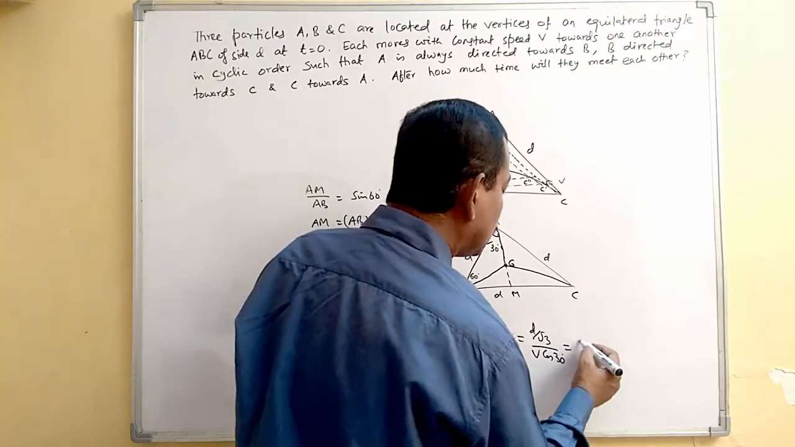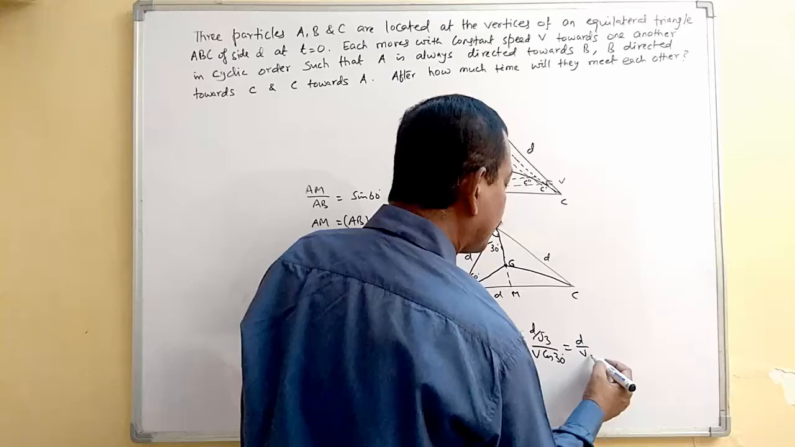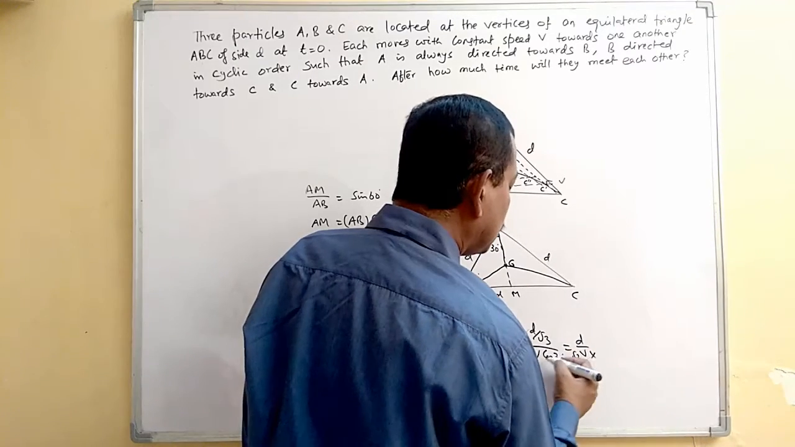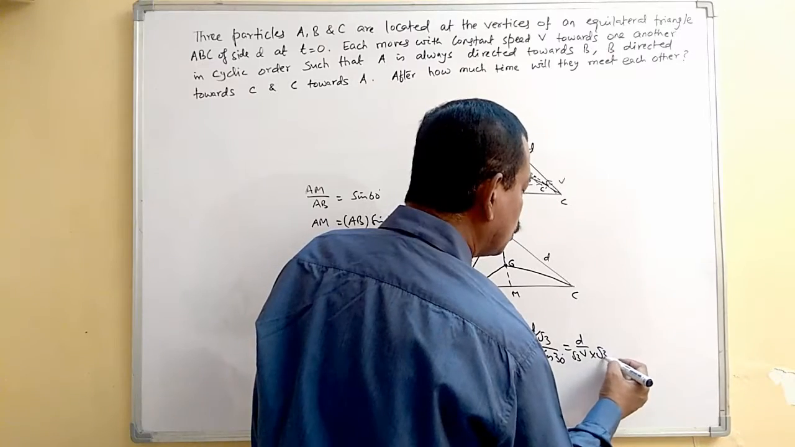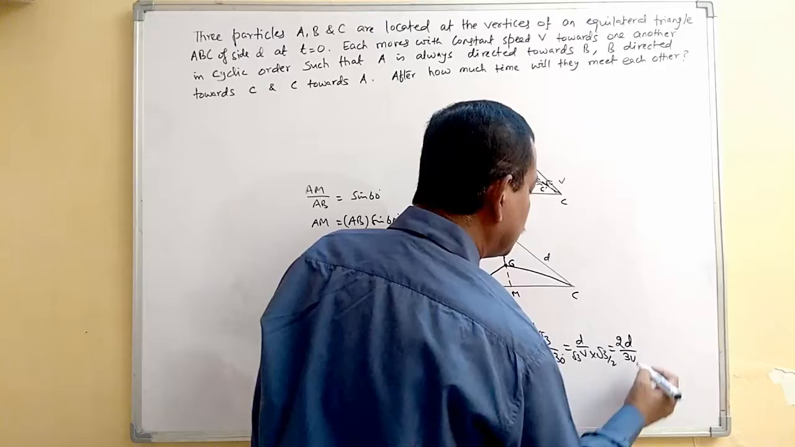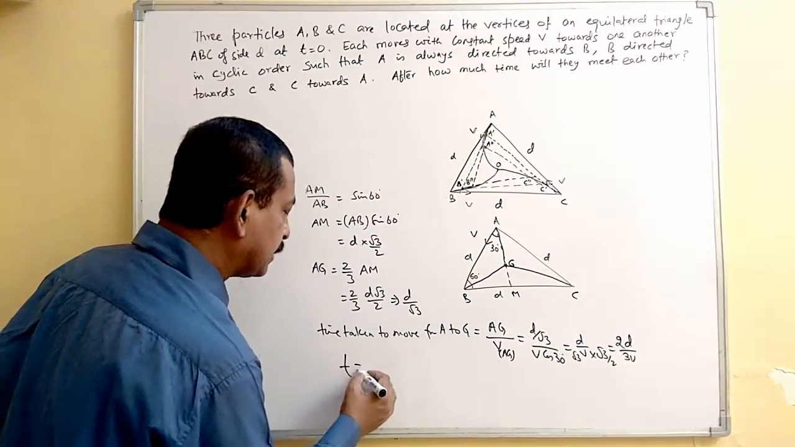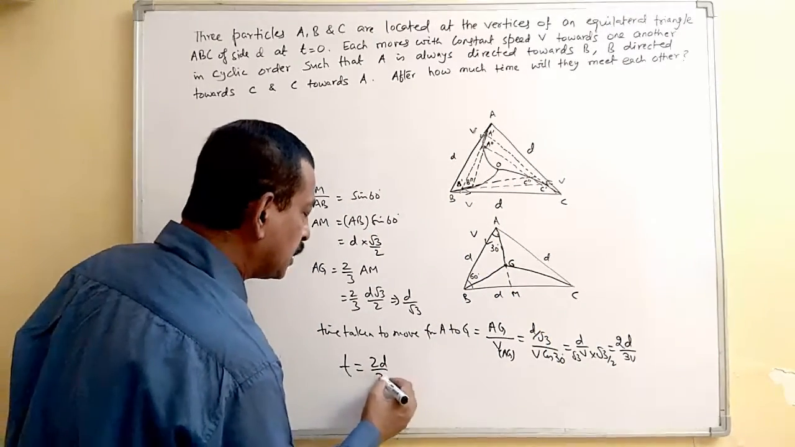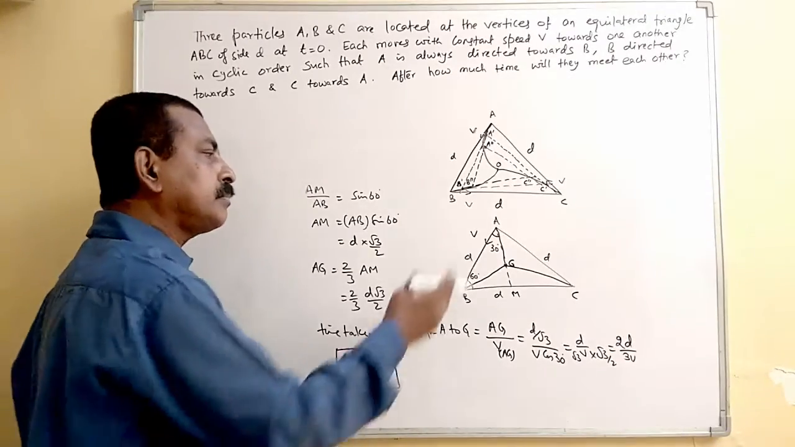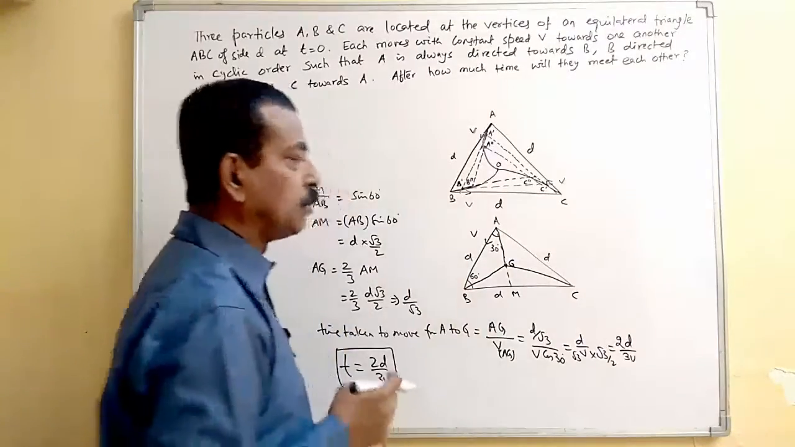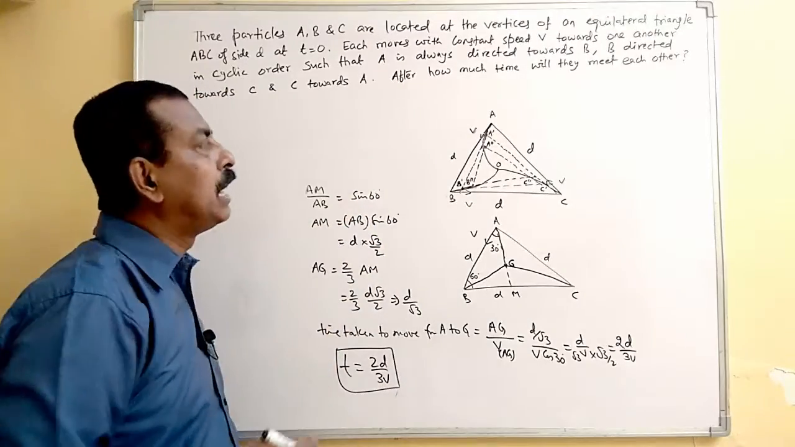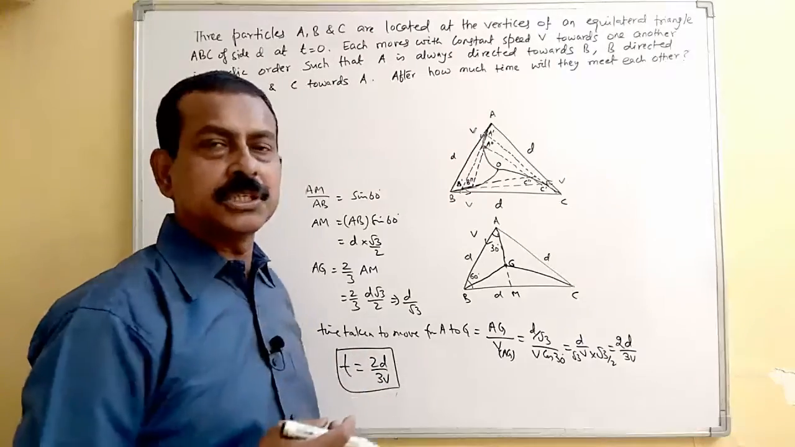So this is your D by V. Of course, it is your root 3 here, and for cos 30 degrees, root 3 by 2. So it is 2D by 3V. This is the time taken. 2D by 3V is the time taken by the particle to reach the point G. So this is what you have to find: after how much time they will meet each other.